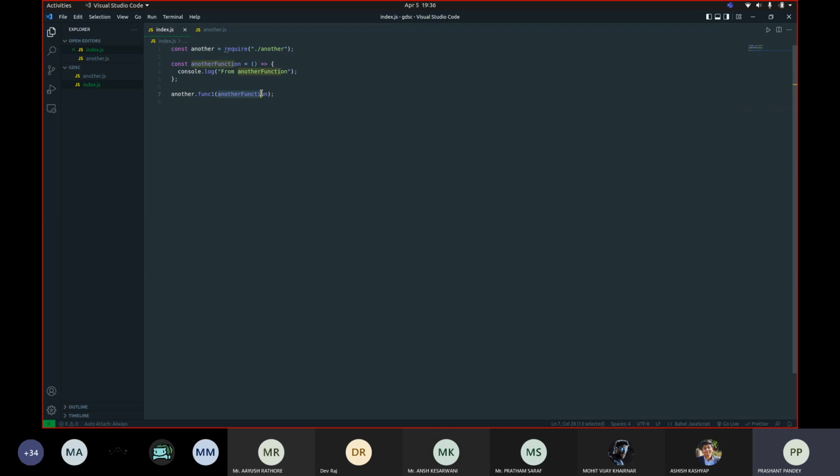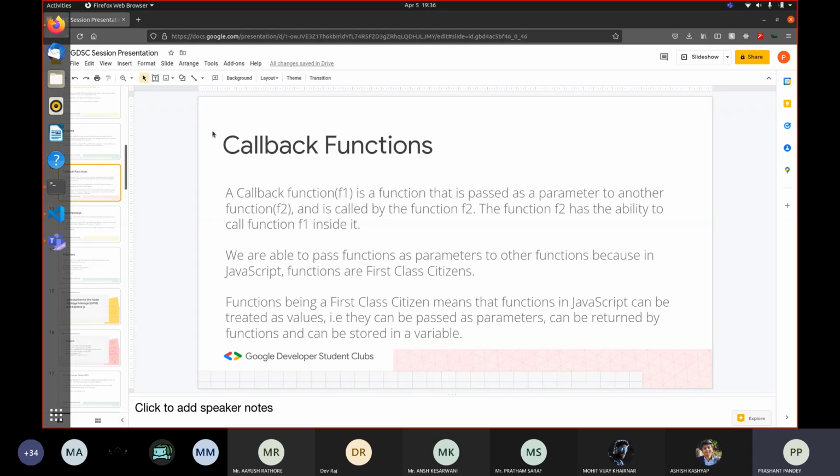So this is what a callback function is. Another function is a callback function here. It's nothing advanced, but this is what a callback function is. It's simply a function that we pass as a parameter to another function. We'll be seeing where we use it when we write a backend, like a simple server in Node.js.